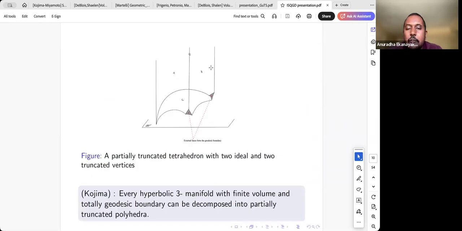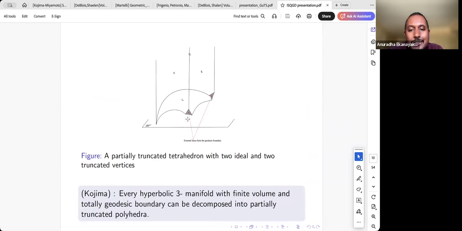So here's a picture of a tetrahedron which has two ideal vertices. So here's an ideal vertex. The three planes meet on the boundary here. Here's another ideal vertex. The three planes meet at the point at infinity, which is also part of the boundary in the upper half space model. And these other two vertices, these are what we call ultra-ideal vertices.